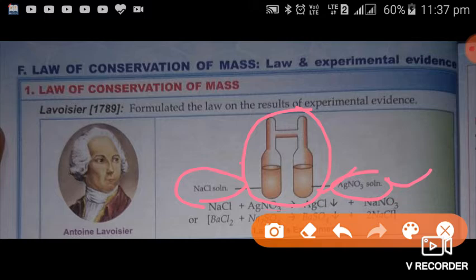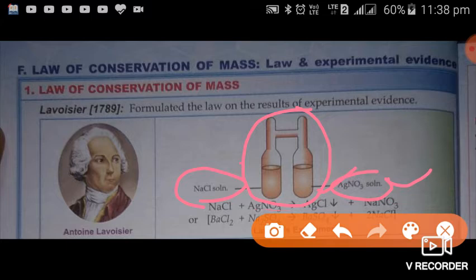After shaking, when the reaction had completed, the weight of the apparatus was taken again. The weight obtained before the reaction and after the reaction were equal to each other. On the basis of this concept, he formulated one very important law that is known as the law of conservation of mass.